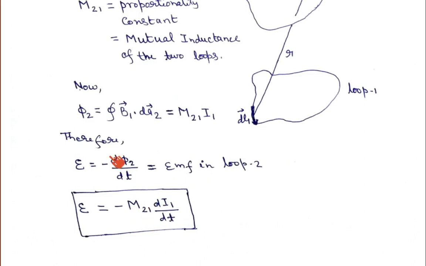Now if you move forward, here I have written phi 2 is equal to the surface integral of B1 dot dA2.